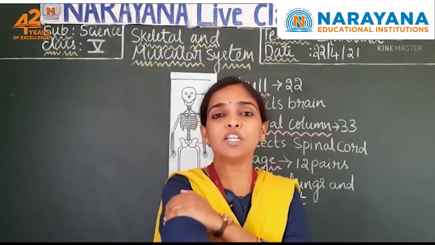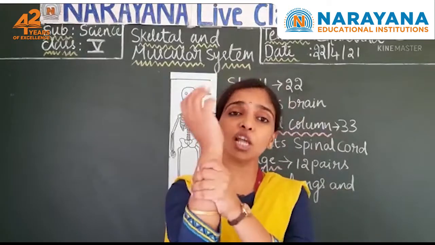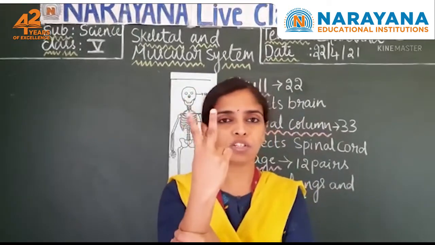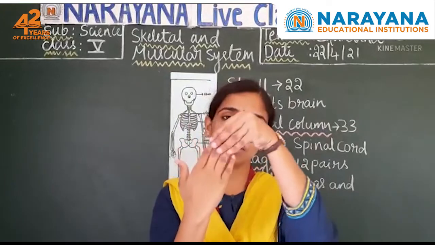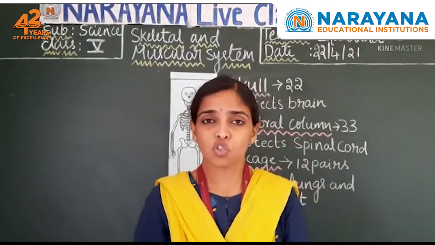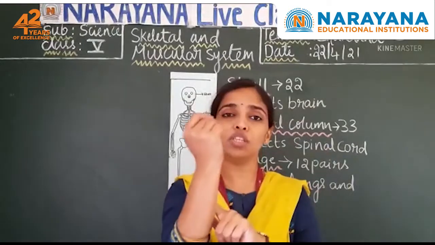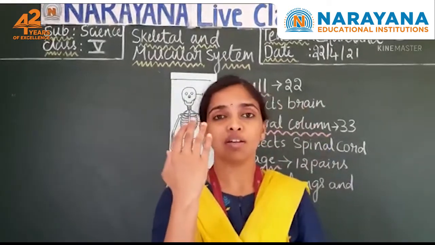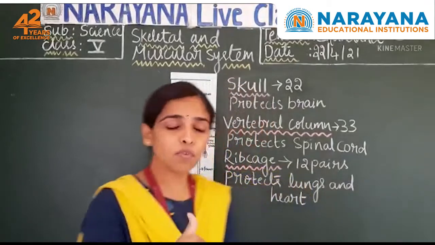Only one bone is present here in the upper arm. But if you consider the lower arm, there are two bones present here. Whereas in your fingers and hand, many small bones are there. Understood? One bone in the upper arm, two in the lower arm, and many bones in your hand. Understood? Same with the leg.